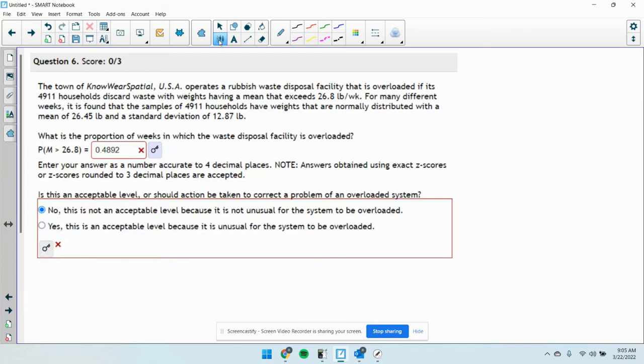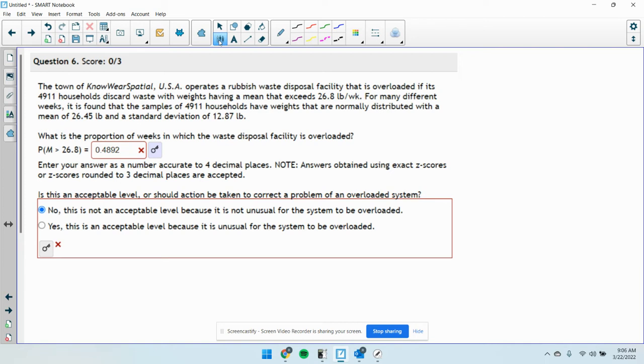The town of Nowhere Special, USA operates a rubbish waste disposal facility that is overloaded if its 4,911 households discard waste with weights having a mean that exceeds 26.8. For many different weeks, it is found the sample of 4,911 households have weights that are normally distributed with a mean of 26.45 and a standard deviation of 12.87. What is the proportion of weeks in which the waste disposal facility is overloaded?